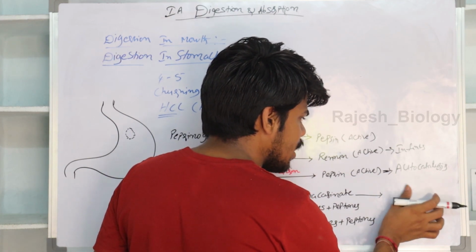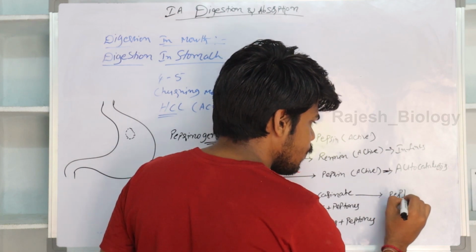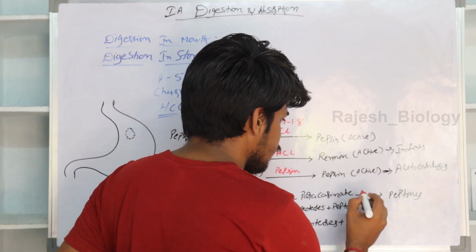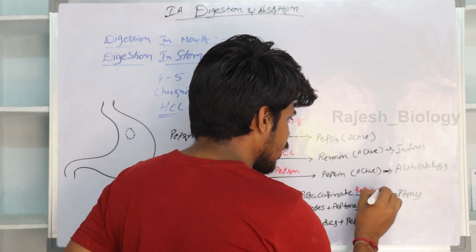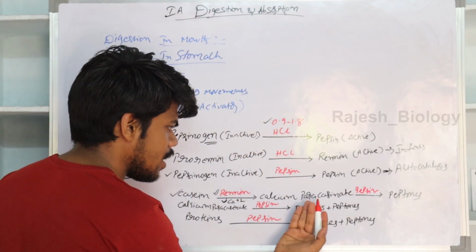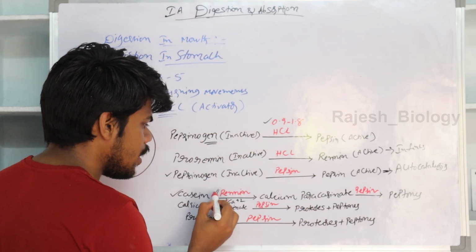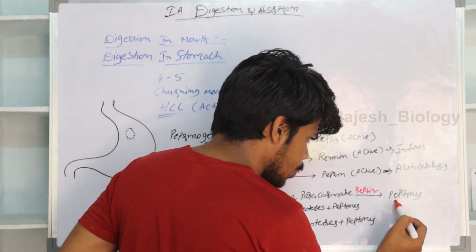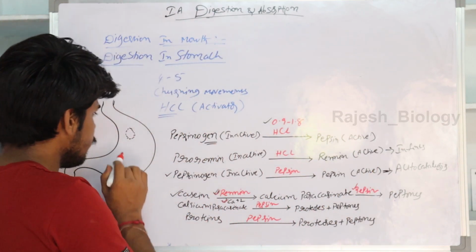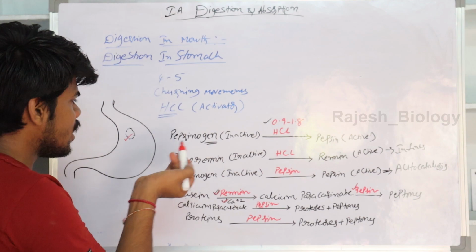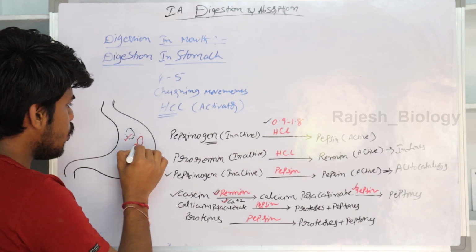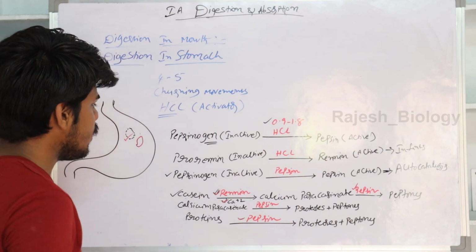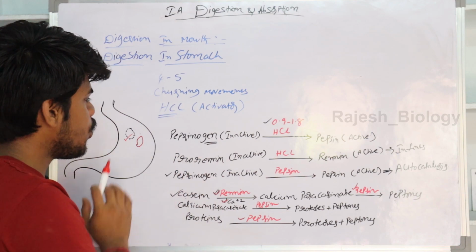Mainly the calcium paracaseinate is converted into peptones by the action of pepsin. It is a single reaction actually. Casein is converted into calcium paracaseinate in the presence of calcium by the action of renin. That calcium paracaseinate is converted into peptones by the action of pepsin. So milk digestion is completed. Some proteins are converted into proteases and peptones by the action of pepsin. So this is the digestion of proteins.